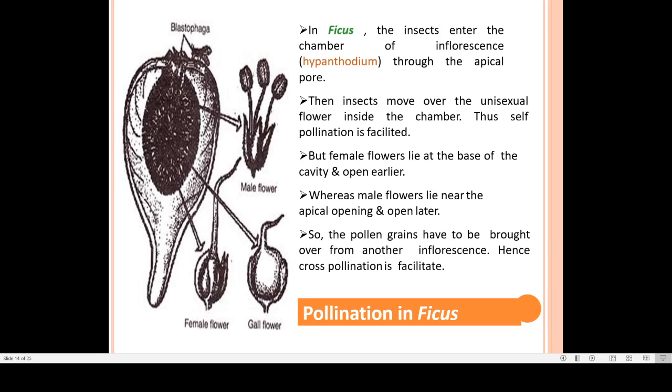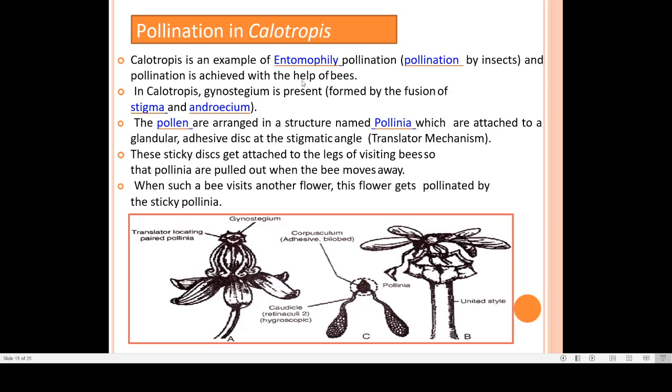So whenever, like here you can see, an insect is trying to get into this, if it has already visited any other inflorescence, the body will have pollen grains. Now when it visits this one and goes to the female flower, naturally the pollen grains will get deposited over the stigma of the female flower. So this is how cross pollination occurs in this plant. This one is one more example of entomophily.